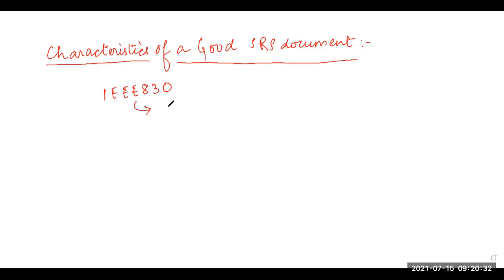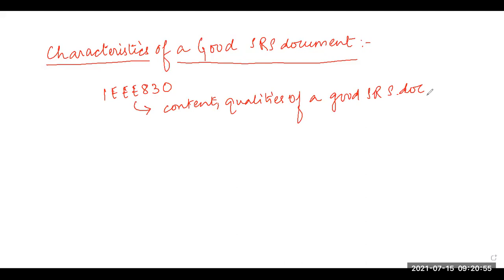This article refers to the content and the qualities of a good SRS document, and according to these specifications, the majority of SRS documents are written.